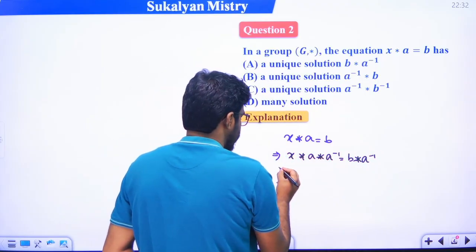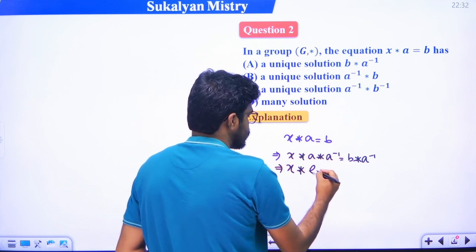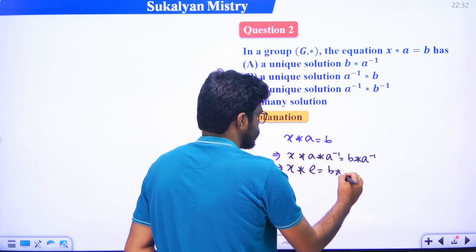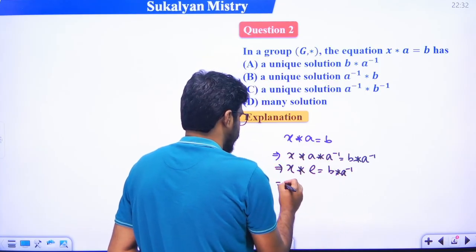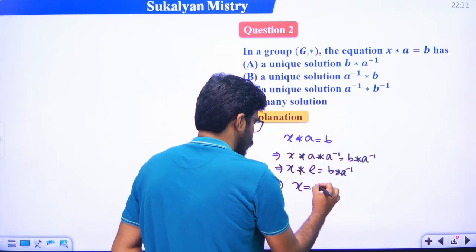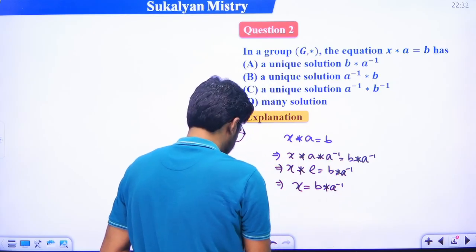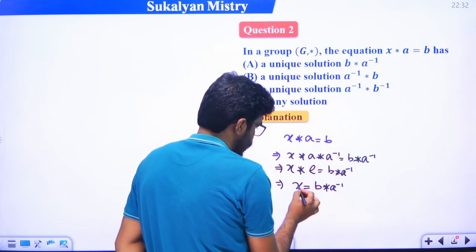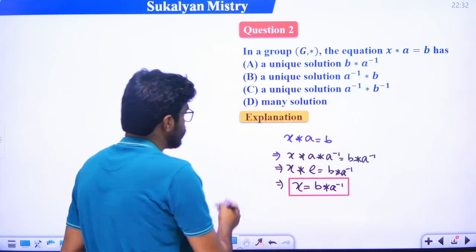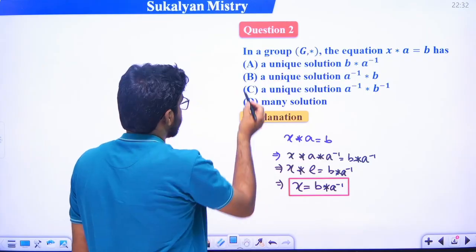We know that in a group, A star A inverse is E, the identity element. So X star E, that is X. So X is equal to B star A inverse. The solution is unique, so option A is the correct answer.